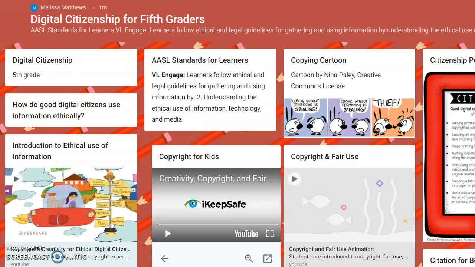You will find a video for students that explains how to avoid plagiarism, sources on how to give credit through citation, a citation generator that will help you cite sources easily, and information on in-text citations. View the sources on our Padlet, then contribute to our class discussion. How do good digital citizens use information ethically?